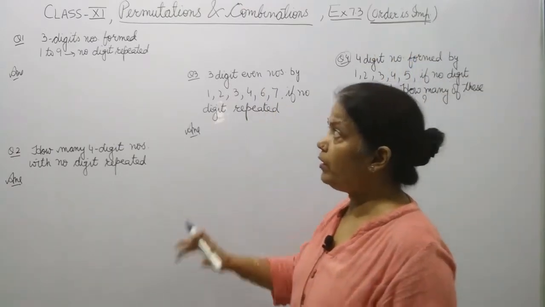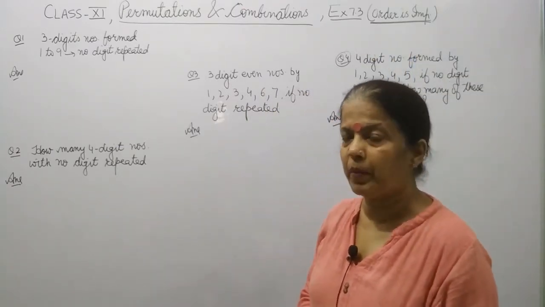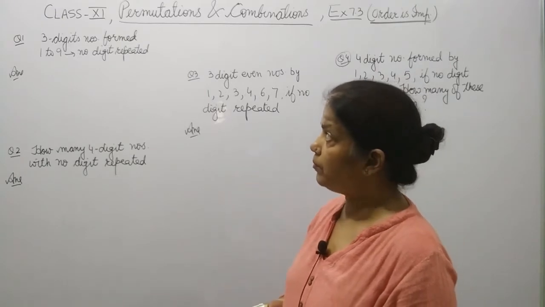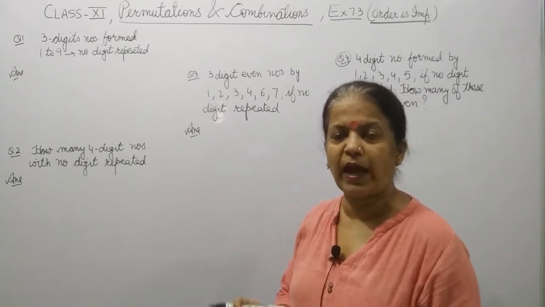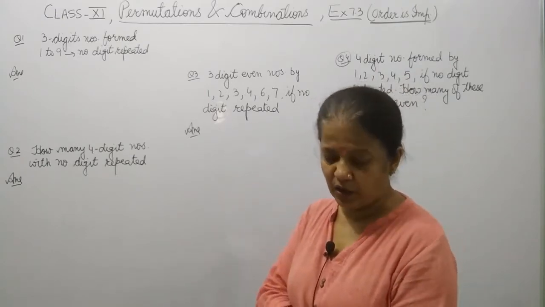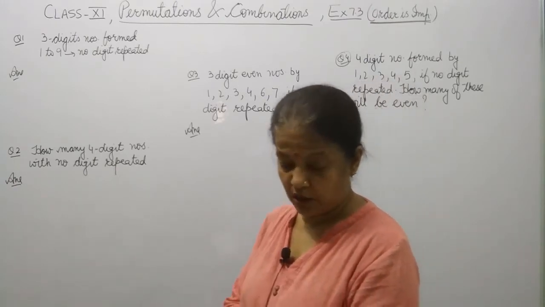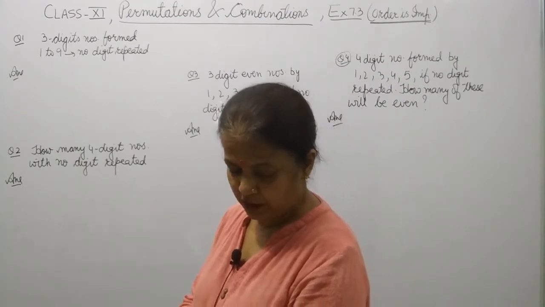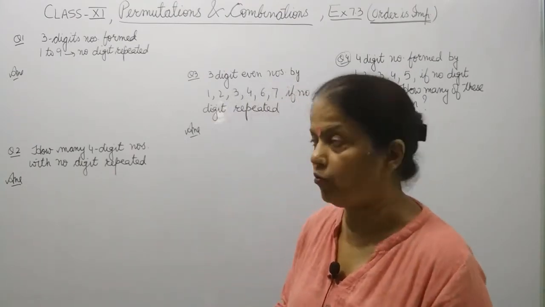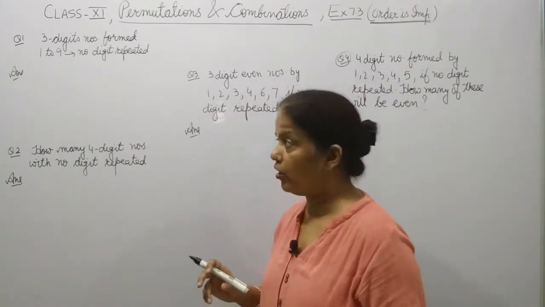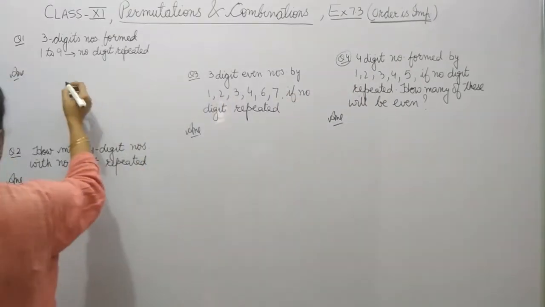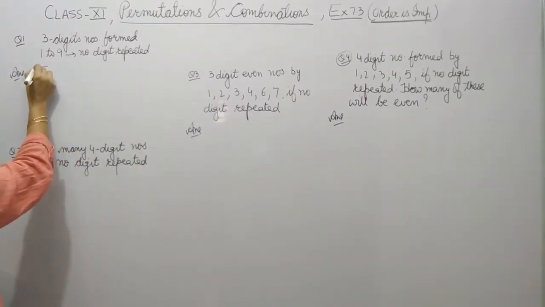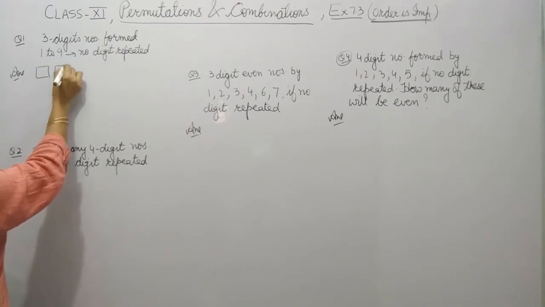So we will use the concept of permutation here. As I have told, we can do these questions with the fundamental principle of counting also.